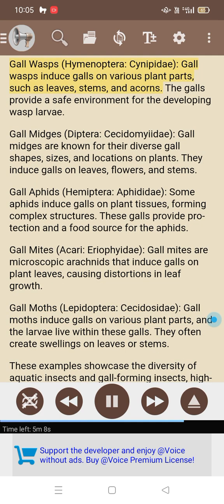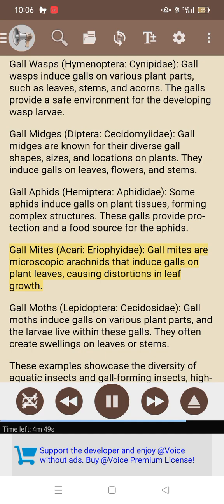Gall-forming insects. Gall wasps, Hymenoptera. Cynipidae gall wasps induce galls on various plant parts, such as leaves, stems, and acorns. The galls provide a safe environment for the developing wasp larvae. Gall midges, Diptera. Cecidomyiidae gall midges are known for their diverse gall shapes, sizes, and locations on plants. They induce galls on leaves, flowers, and stems. Gall aphids, Hemiptera. Aphididae. Some aphids induce galls on plant tissues, forming complex structures. These galls provide protection and a food source for the aphids.